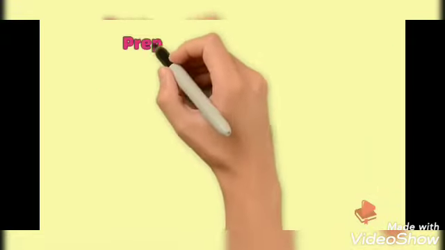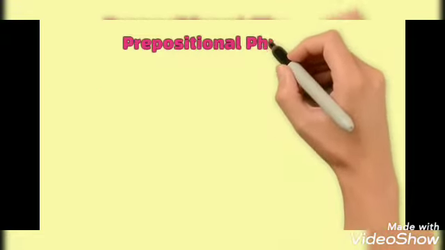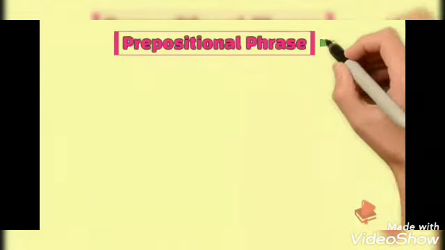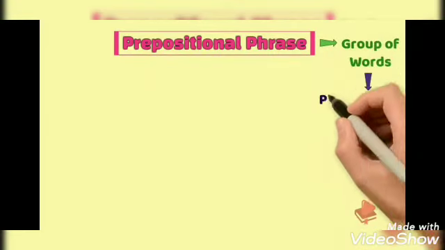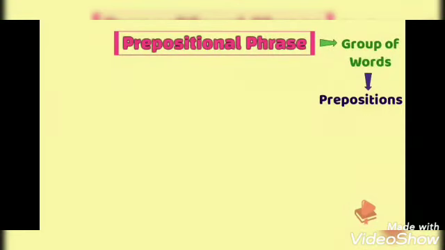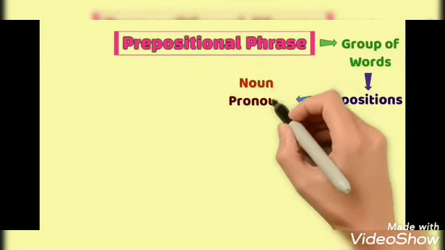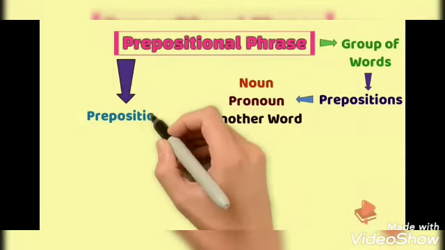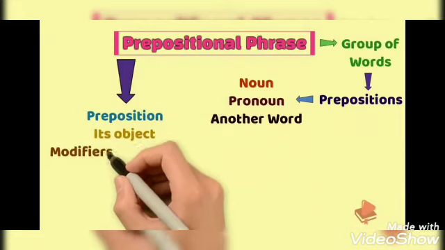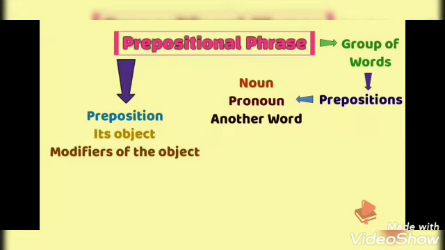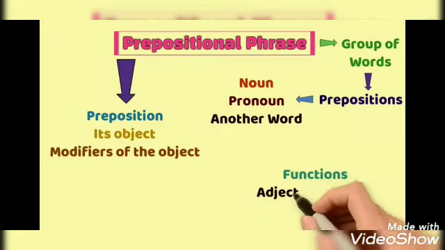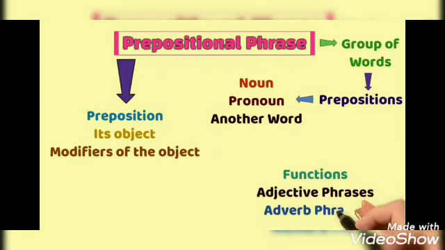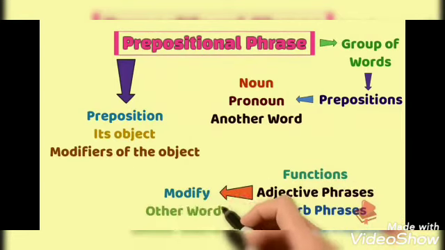Now let's see one more term related to prepositions, that is prepositional phrase. A prepositional phrase is a group of words containing a preposition. It draws a relationship between a noun or pronoun and another word in a sentence. A prepositional phrase includes a preposition, its object, and any modifiers of the object. Prepositional phrases can function as either adjective phrases or adverb phrases to modify the other words in a sentence.